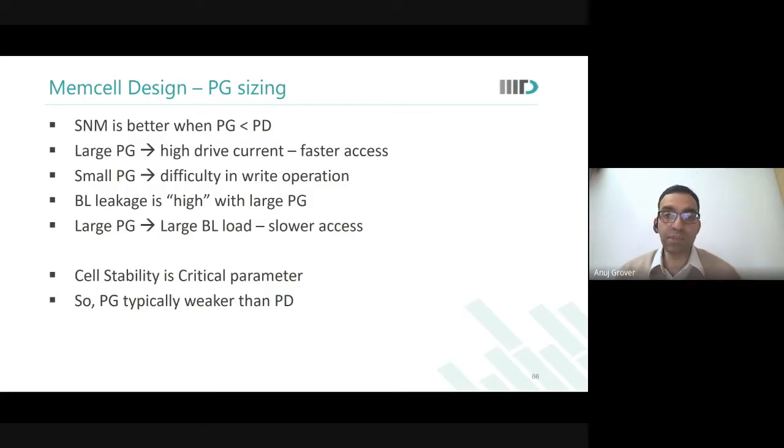A large pass gate means bitline leakage is high, so the discharge rate may actually degrade. This we also discussed in yesterday's office hours. And then we said that stability is the functional parameter. If there is no stability in a cell during reading, then the cell may get corrupted. So stability overpowers any other constraint, and PG has definitely to be maintained weaker than pull down. This part is clear?